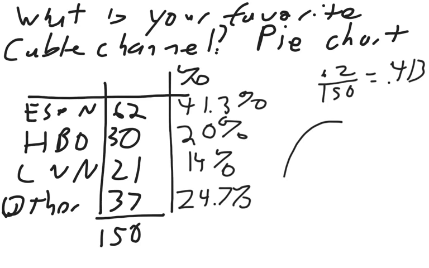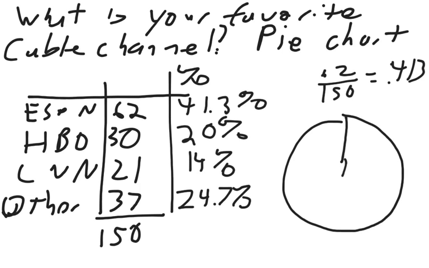So in a pie chart, start out with our circle. And ESPN is 41.3. So we're going to bring the number down to the middle. And I'm going to try to make this about 41% of my circle. So a little bit less than half.